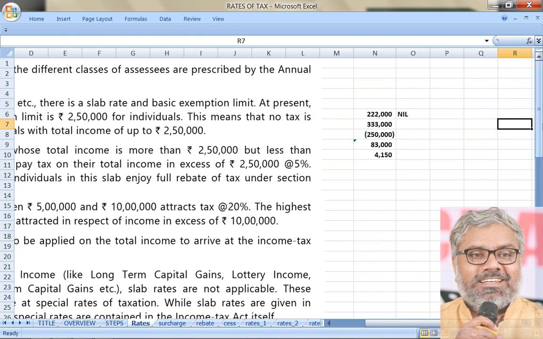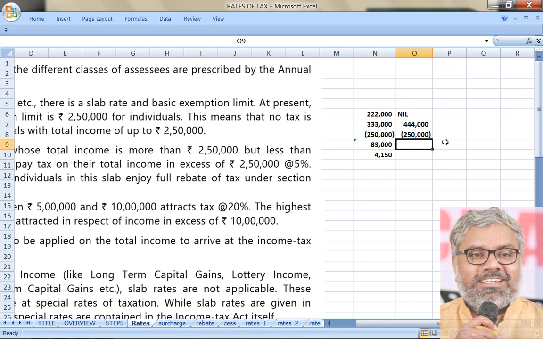Now let us take another example for understanding purposes. Say 4,44,000. This is the income of a particular SSE. We are just taking examples, some random numbers. So how much is the income in excess of 2,50,000? First of all, you should check, is this SSE's income exceeding 2,50,000?